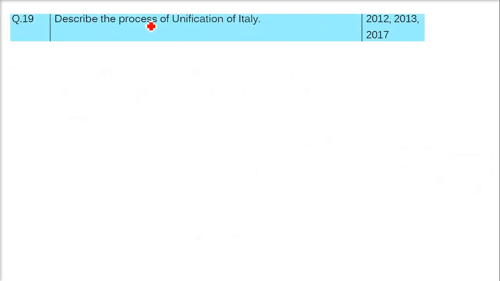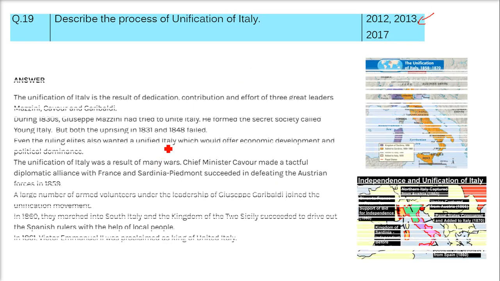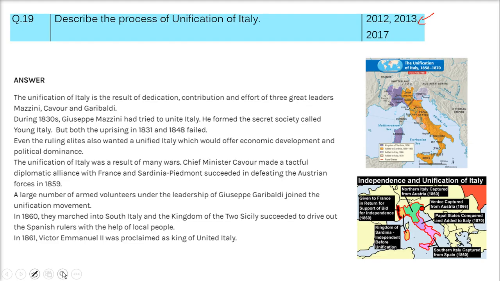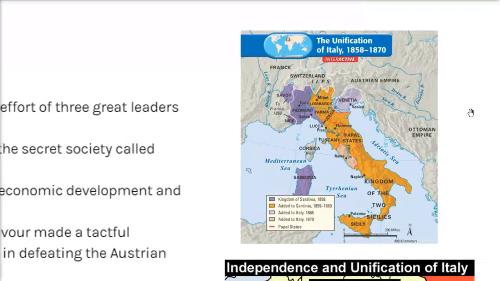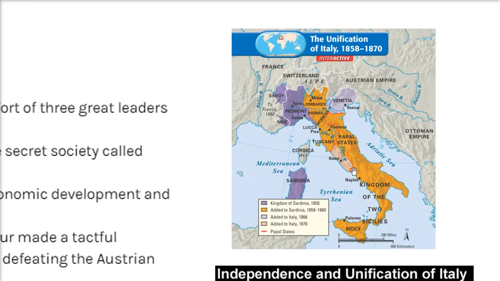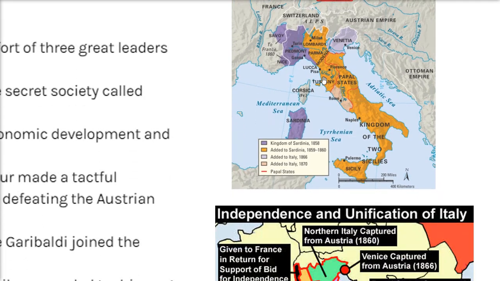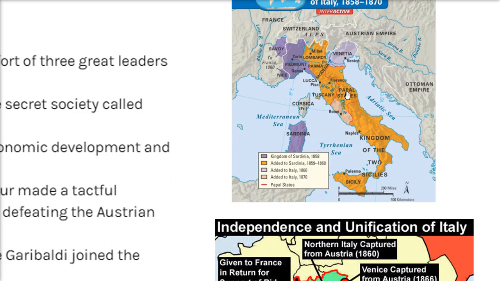Describe the process of unification of Italy, and this also has come many times. So first let me show you that this is the Italy part, right? Italy is a country in Europe, and this is how this has changed.